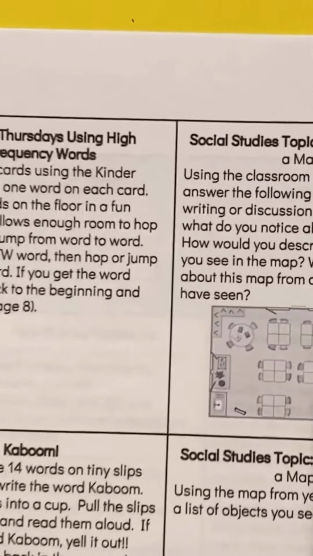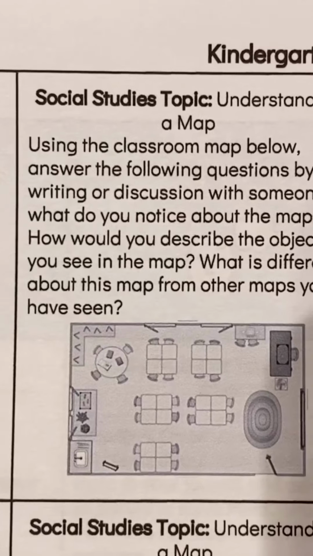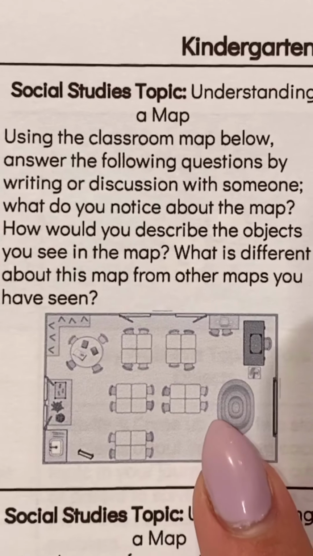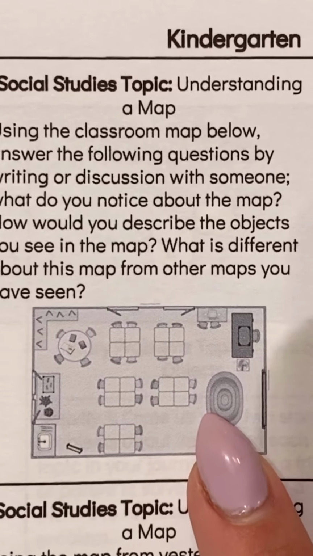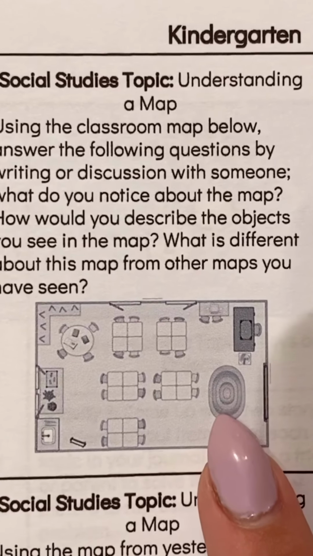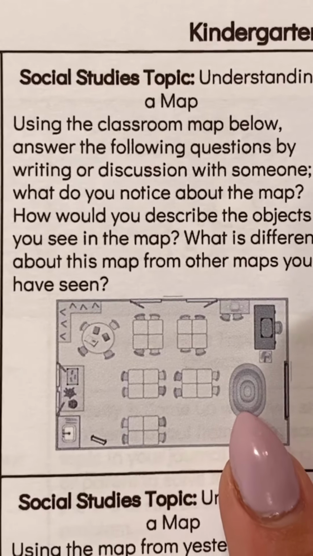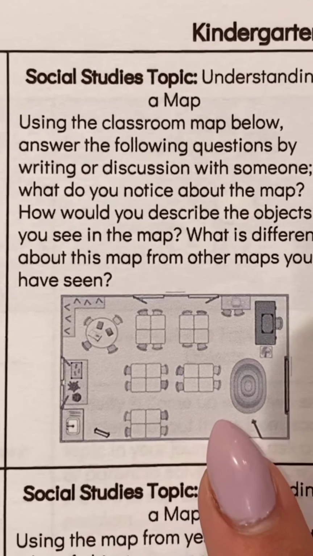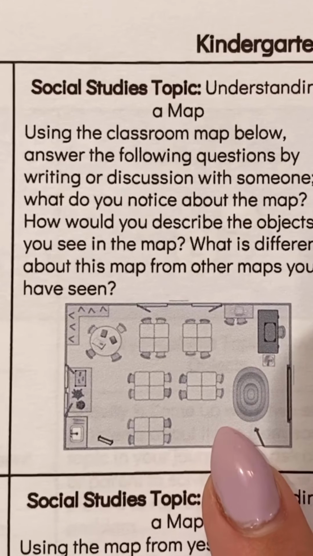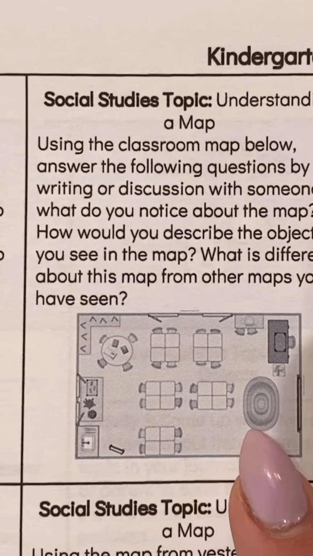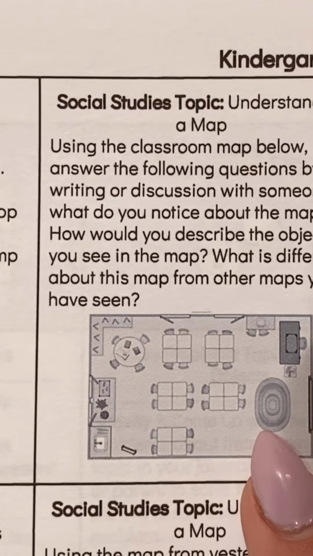All right, for our last subject, we have social studies, and we are looking at this map that can be found in the last column of day 9. And you are going to look at this map and answer a few questions. So I'm going to ask 3 questions about this map, and I want you to look at the map and discuss with a family member or write down your answers to these questions.